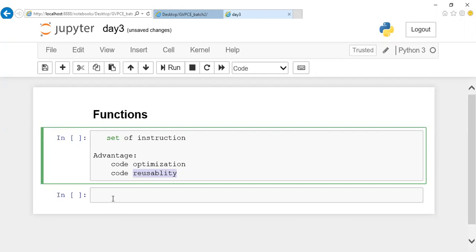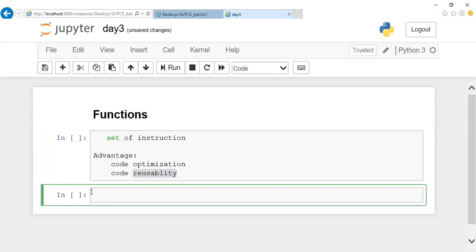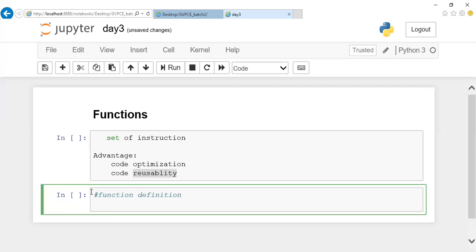When you're speaking about functions, you should know what the parts of a function are. A function consists of two elements. One is function definition, another is function call. When you see this in C programming, you have three elements along with the prototype or declaration. Here, in the case of Python, we are going to have only two elements in a function. One is function definition, another is function call.